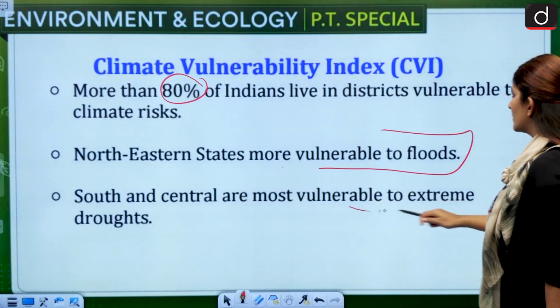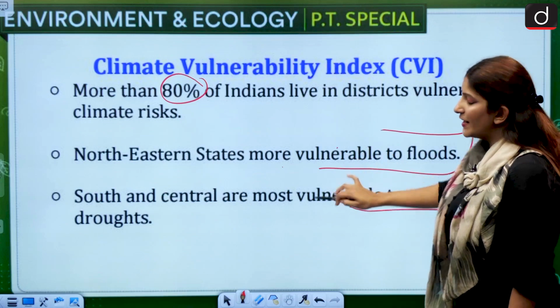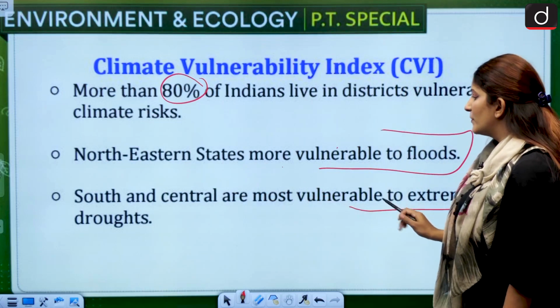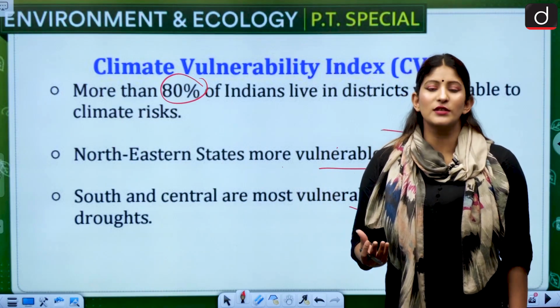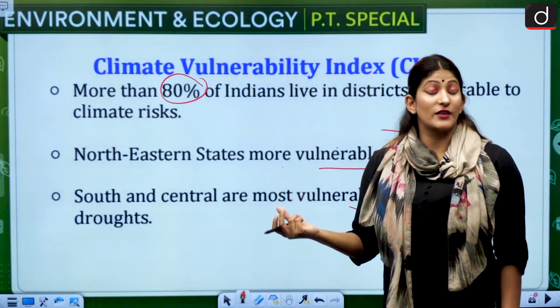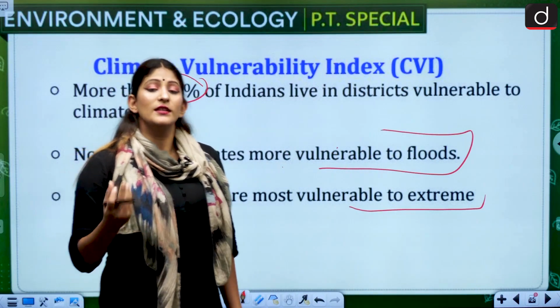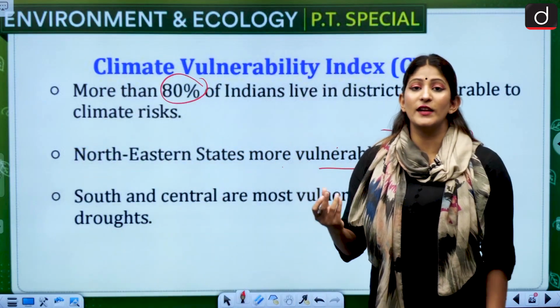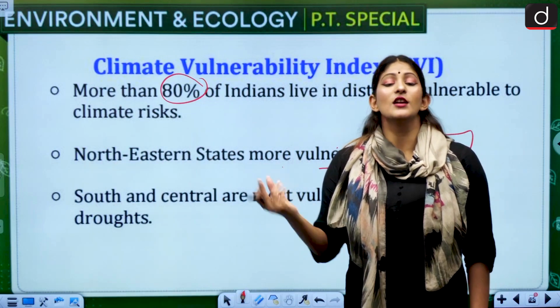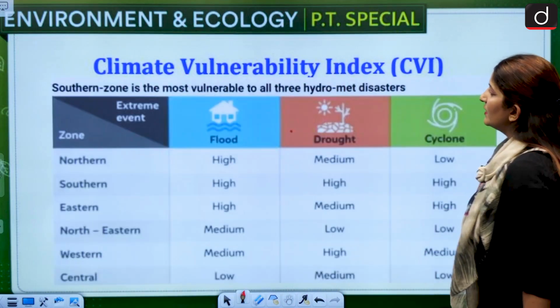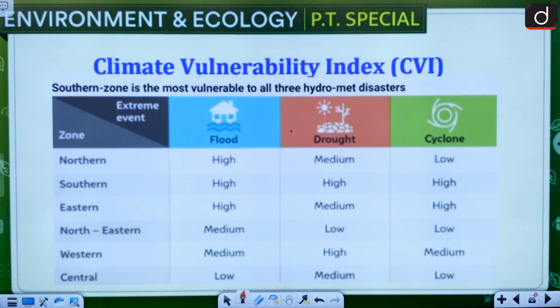South and central are the most vulnerable to extreme droughts. So region wise, remember what challenges they might potentially face. South and central are most vulnerable to extreme drought. Why? Because southern states, not countries, face a huge challenge with respect to monsoon. Their rivers are not perennial. They are very much dependent on their own system of irrigation. So remember that is the reason why South and Central are the most vulnerable to drought. Then in the climate vulnerability index, the southern zone is the most vulnerable to all three hydromet disasters: flood, drought and cyclone. So you can take a screenshot.